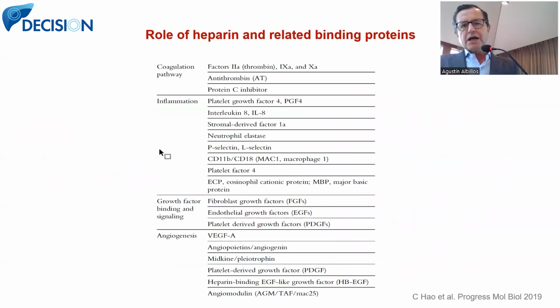And something very much spoken and discussed about heparin is that heparin is an anionic molecule, which is able to bind any basic protein that is present in the circulation. Not only antithrombin, but also molecules related with inflammation, growth factors, and angiogenesis. And this is one of the main things that I will tell you. My point of view is that although this has been very much discussed, probably the efficacy of heparin and of any other anticoagulant in cirrhosis is related to their antithrombotic activity, not because of these potential and theoretical effects of heparin.